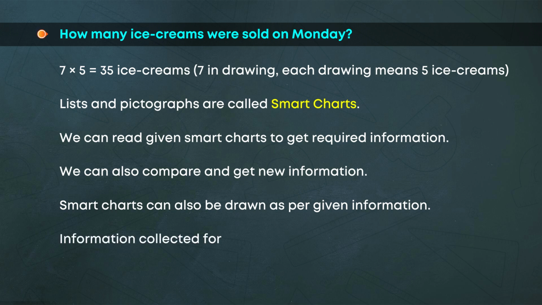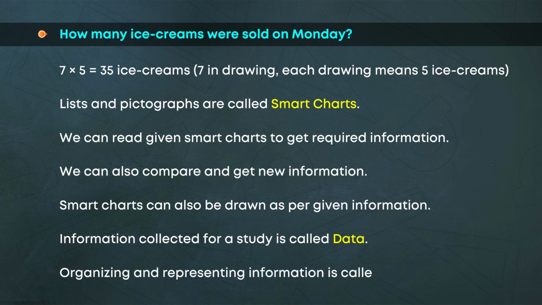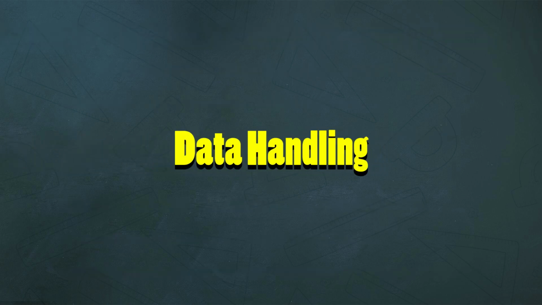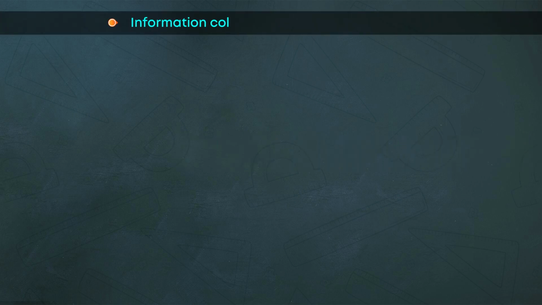Information collected for a study is called data. Organizing and representing information is called data handling. Data handling. Information collected for a study is called data. Example.